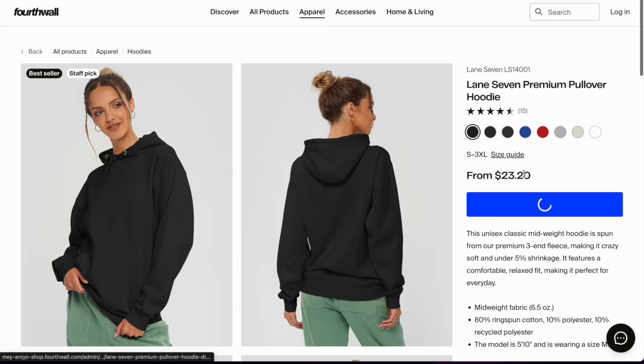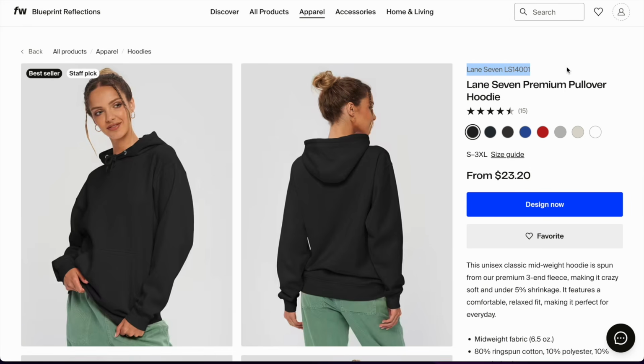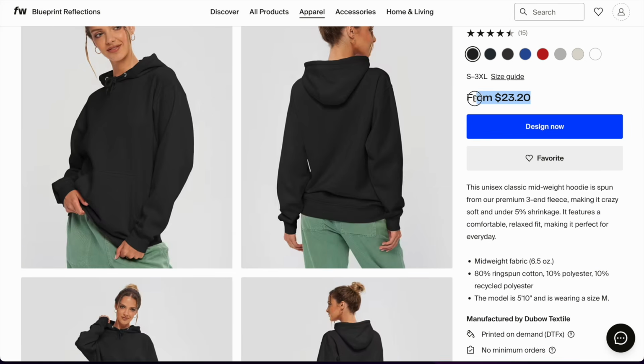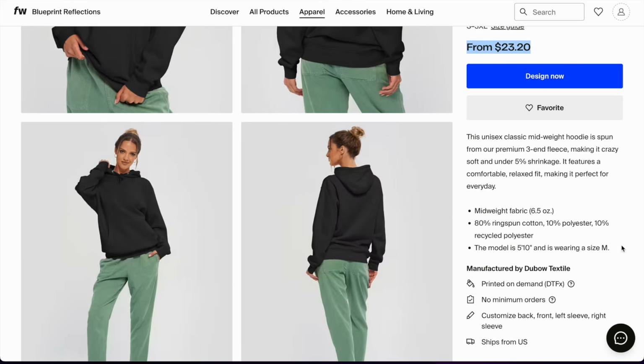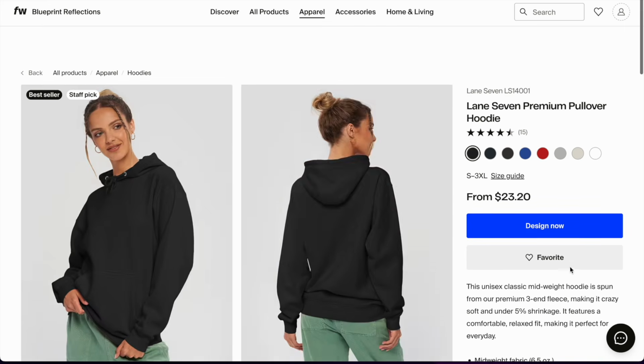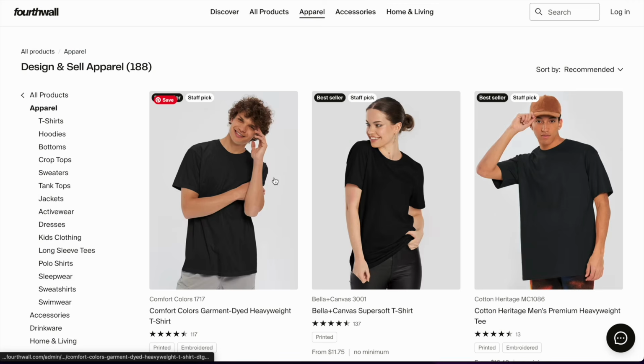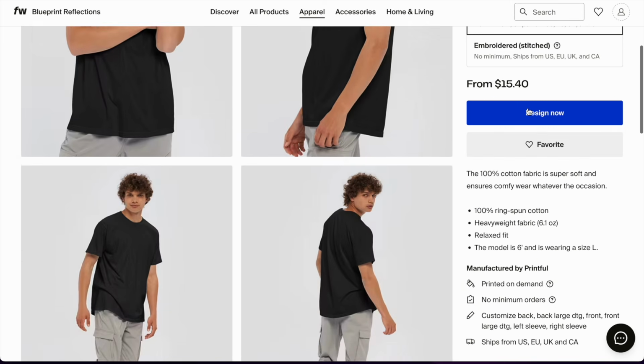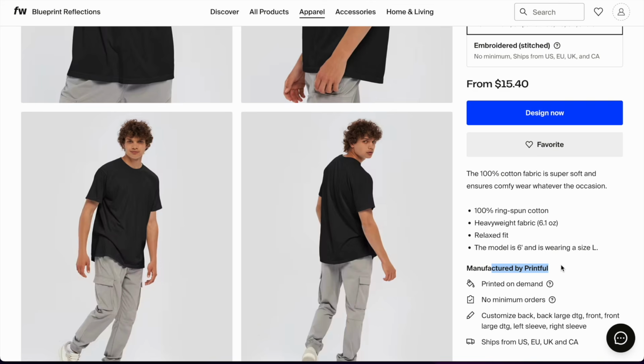For example, if I click on this product, you can see the catalog name of this exact product. You can see the base price that it starts with. This is the base fulfillment price. You can see all of the details about this specific product, including information about the model. You can see how it's manufactured and who manufactures it. So this is manufactured by Dub Bao Textile. This is not made by Printful. But if I go back and just click on this one, the Comfort Colors 1717, you can see that it's manufactured by Printful. This is exactly how you can see who is the production company of this specific product.